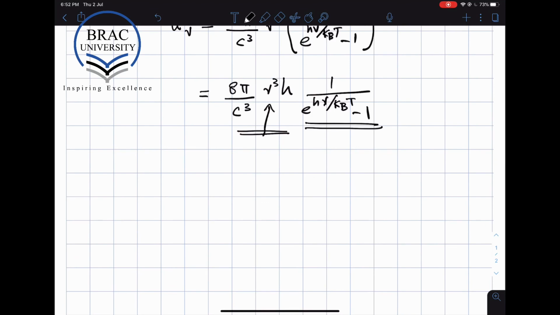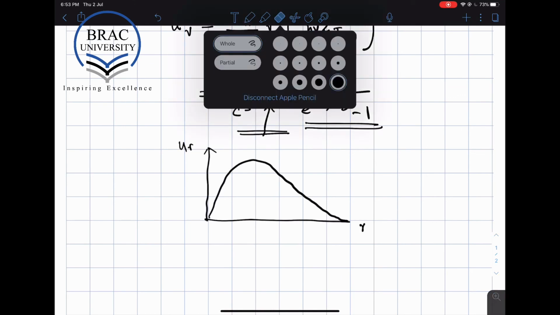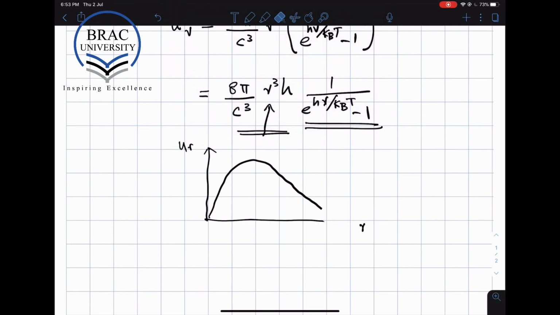So if you now plot the Planck distribution, the Planck black body formula, the energy density versus the frequency, then you get something like this, which is completely regular. There's a tail here. Anyway, this is how Planck derived the correct formula for the black body radiation.